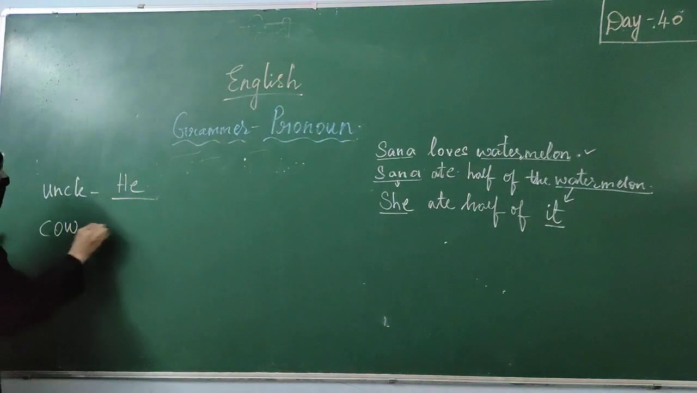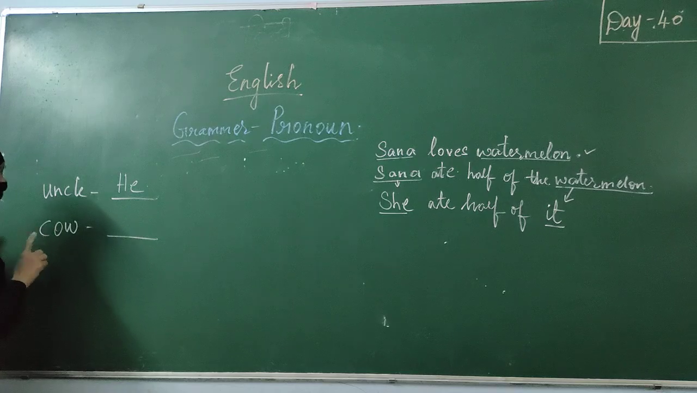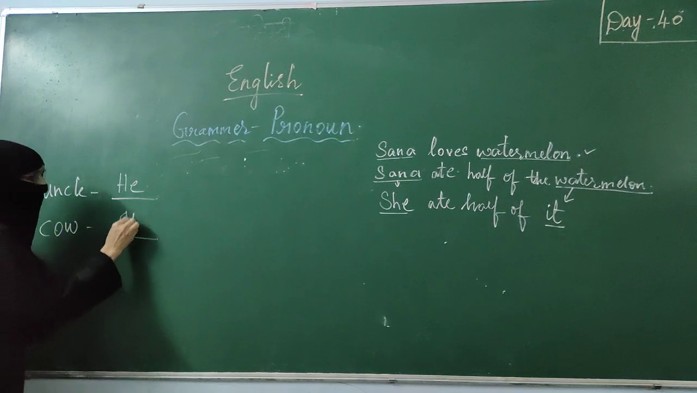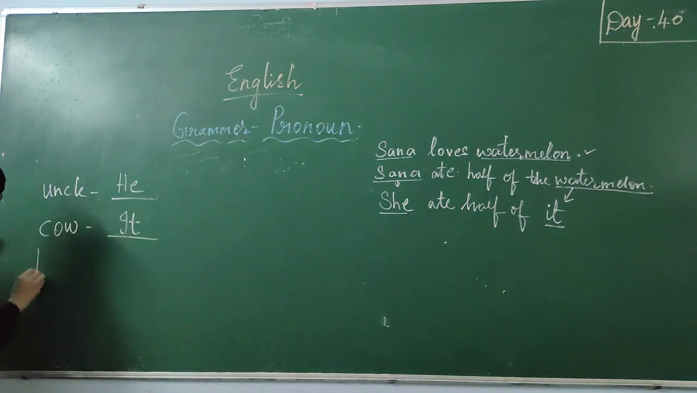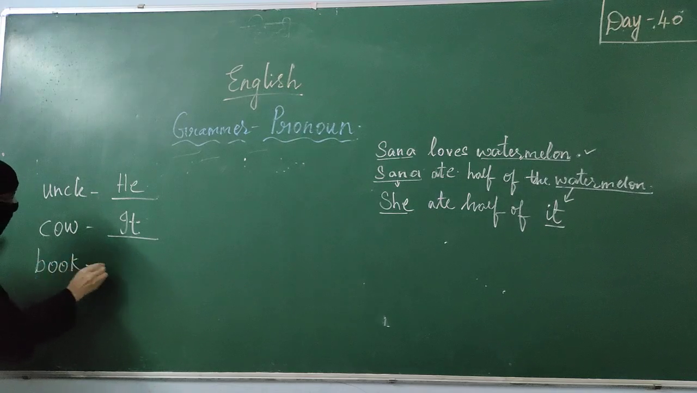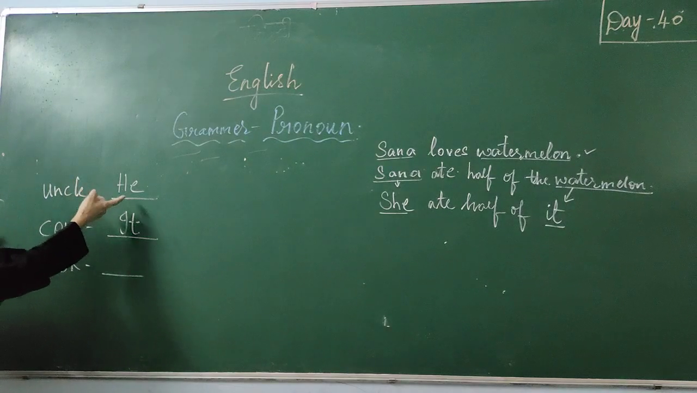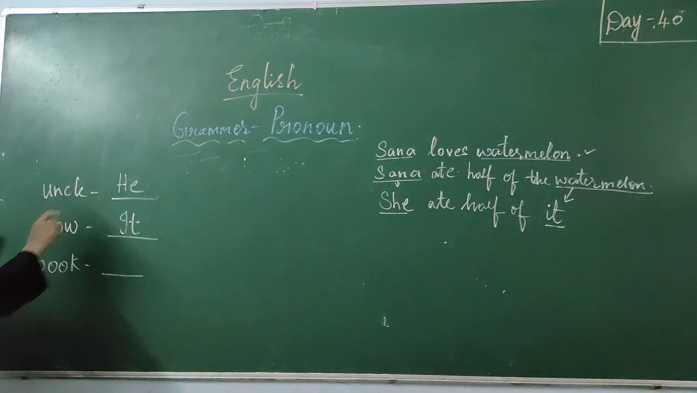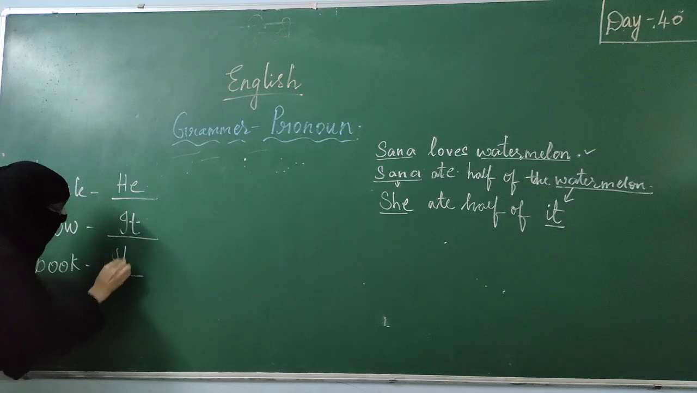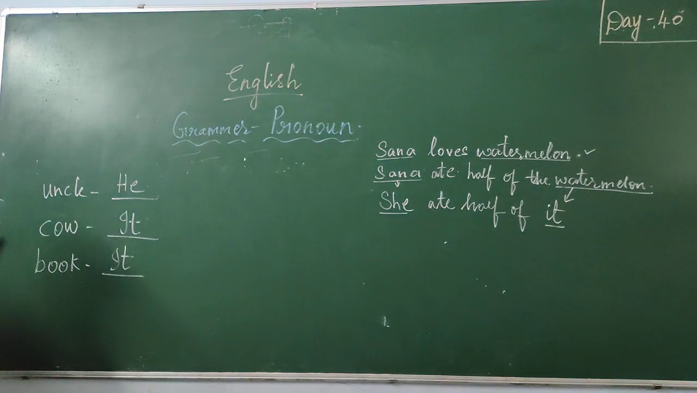Cow. Cow is an animal. What did I say? For animals we use it. Book. Book is a thing. For book what are we using? Uncle is a man, so we use he for a man or a boy. Cow is an animal; I told you for animals we use it. Book is a thing. For things too we use it. This is a book. It is a book.